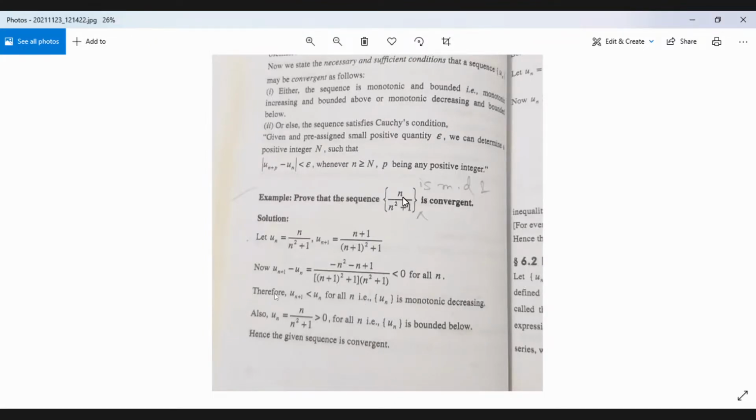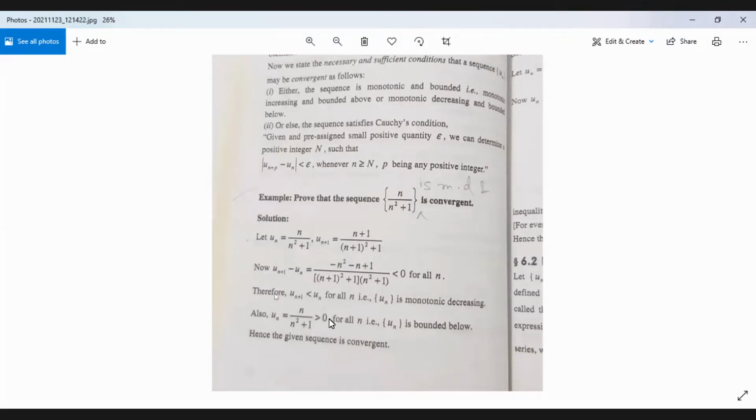Now the terms are 1 by 2, 2 by 3, 3 by 4, 4 by 5, etc. So the starting term is half. That means all the terms are greater than 0, so the sequence is bounded below. One thing you must note: it's not that you will have a single lower bound or a single upper bound for a sequence. The starting term is half, so all the terms are greater than 0.